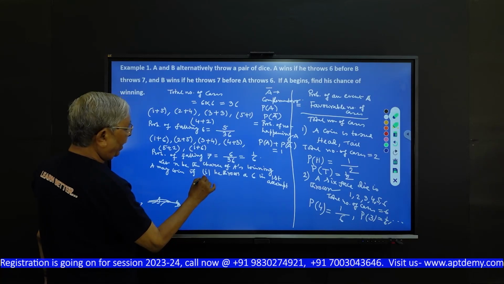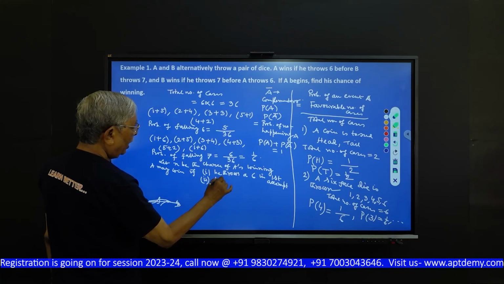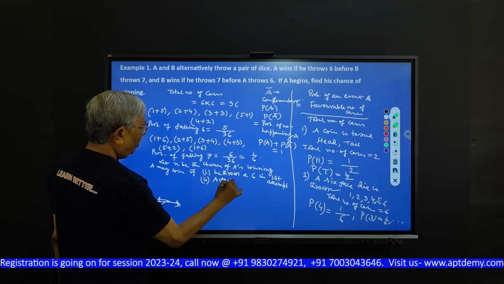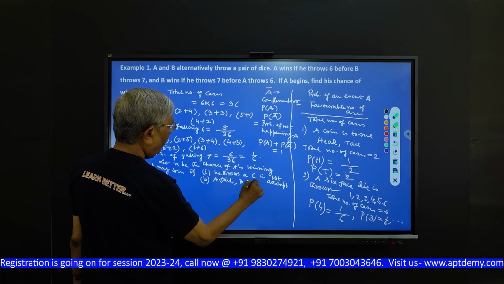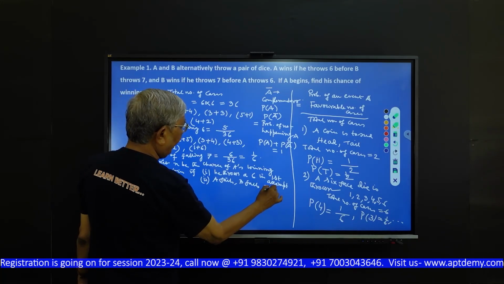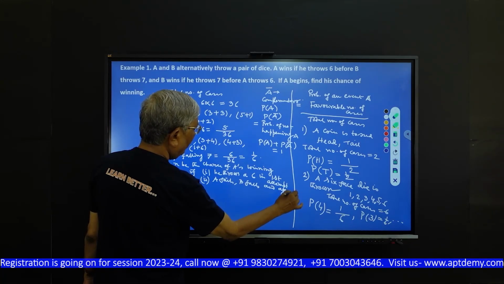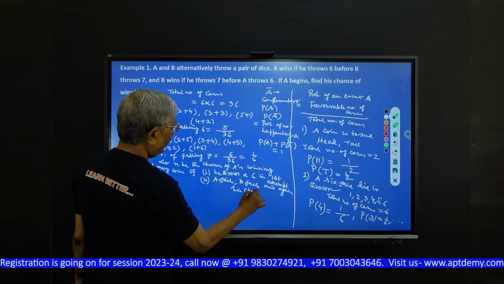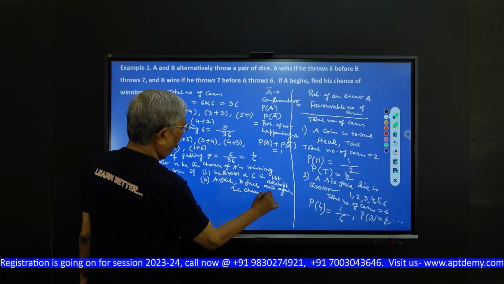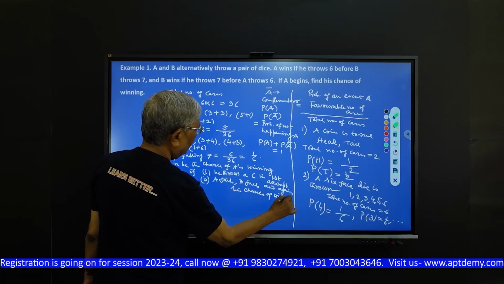Otherwise, if A fails, then B must fail, and again his chance of winning is X.